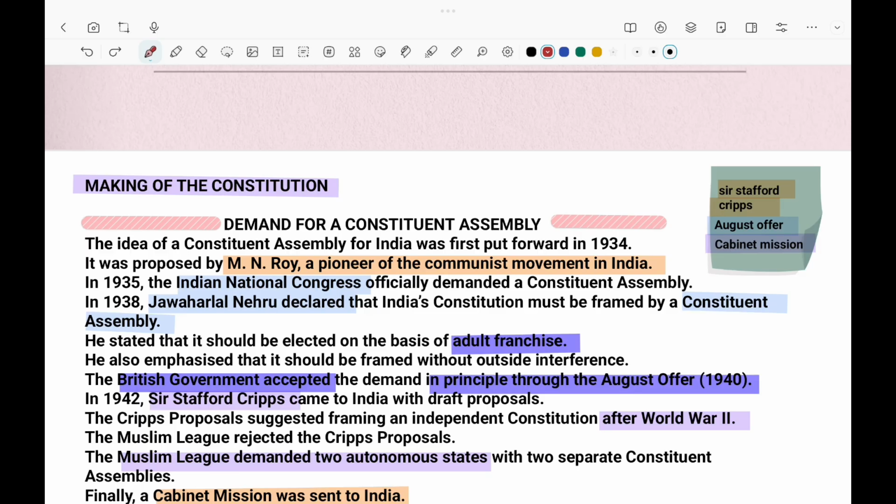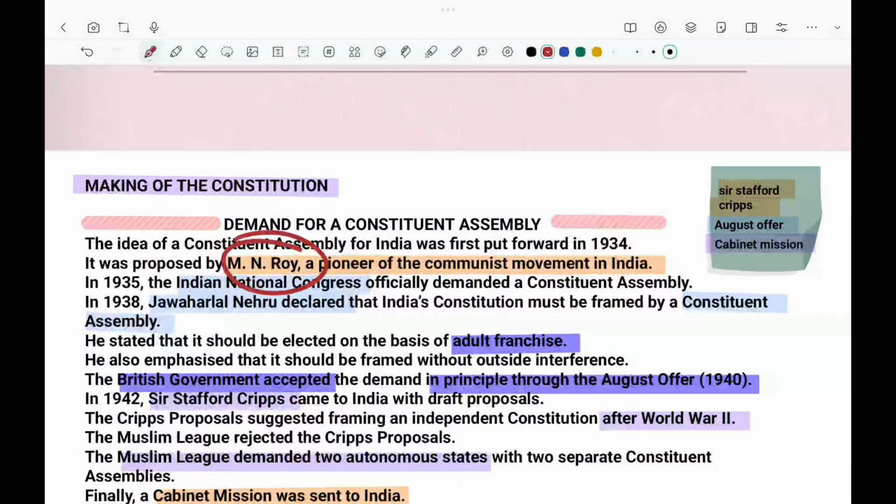Now if we go to the very first topic, that is the demand for constituent assembly. How did it happen? The demand for constituent assembly came when a pioneer of the communist movement in India raised his voice and said that we need a constituent assembly.